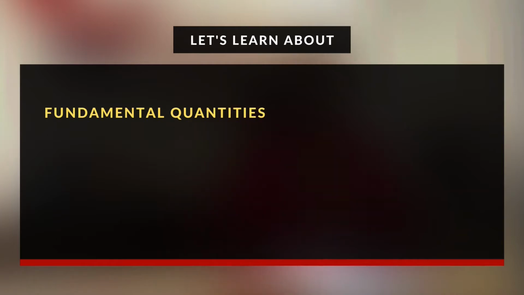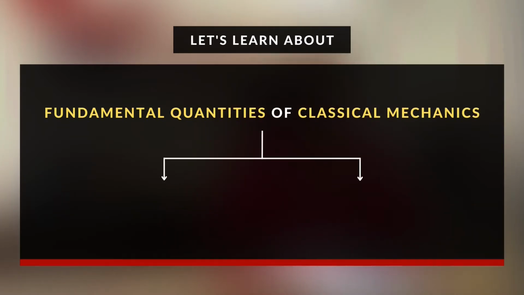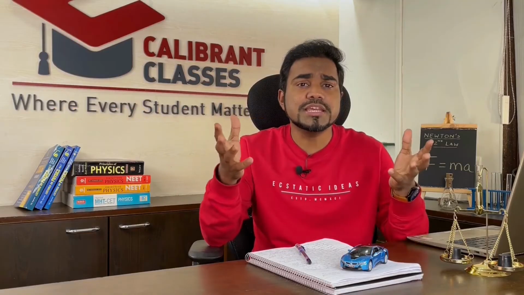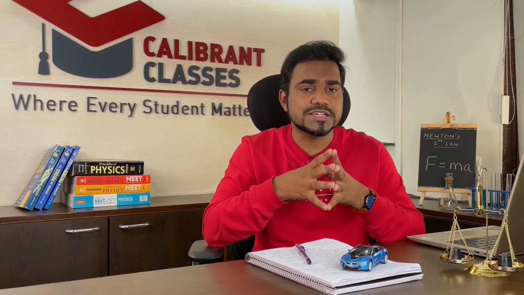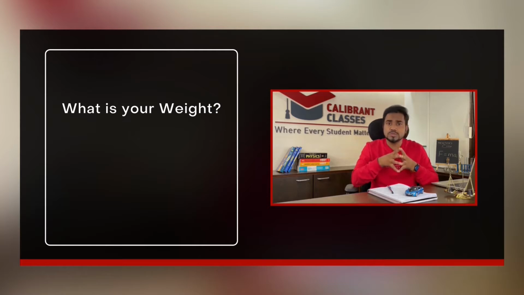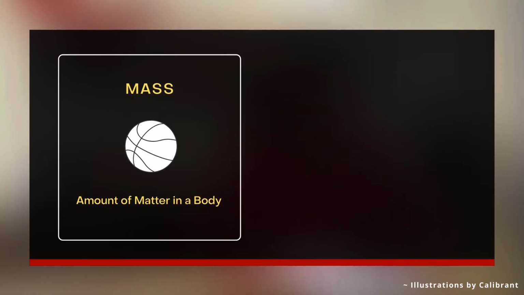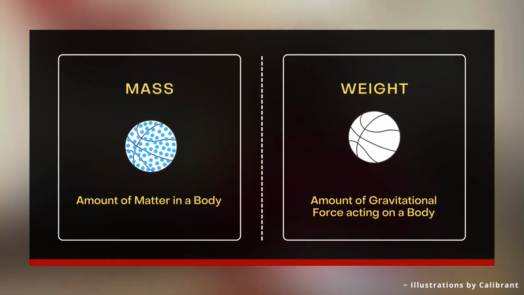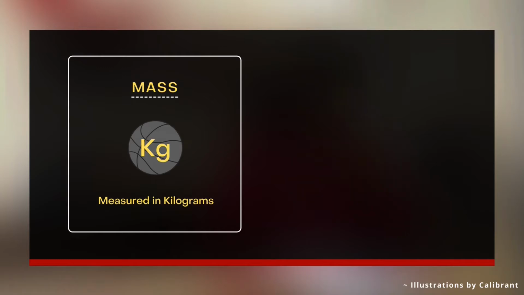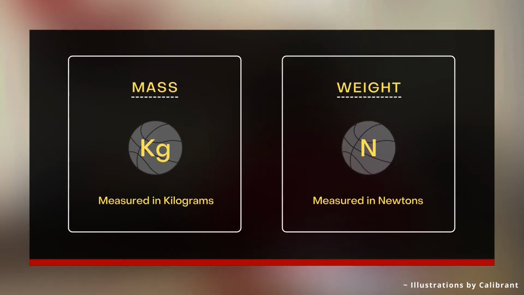So let's learn about some very basic fundamental quantities that make up the foundation of classical mechanics, starting with mass and weight. Now in daily life, we use these terms interchangeably. For example, if someone would ask you your weight, you would say it's 60 kgs or 70 kgs. But what we don't realize is that this is the mass that we are talking about and not weight. In physics, mass is strictly defined as the amount of matter in a body, whereas weight is defined as the amount of gravitational force acting on a body. Mass is measured in kgs, whereas weight, being a force, is measured in newtons.